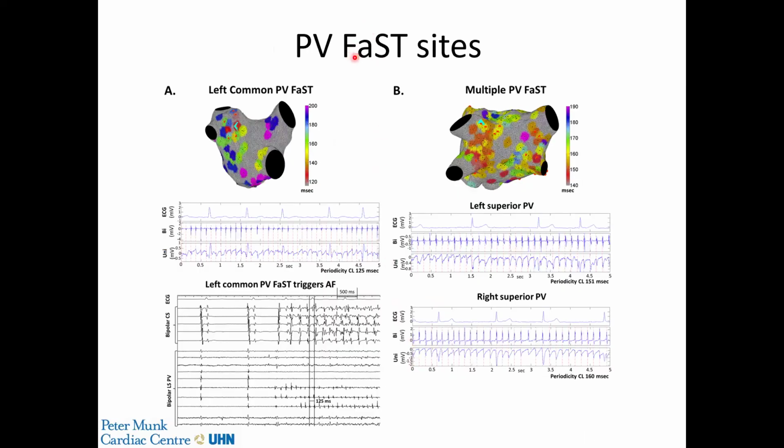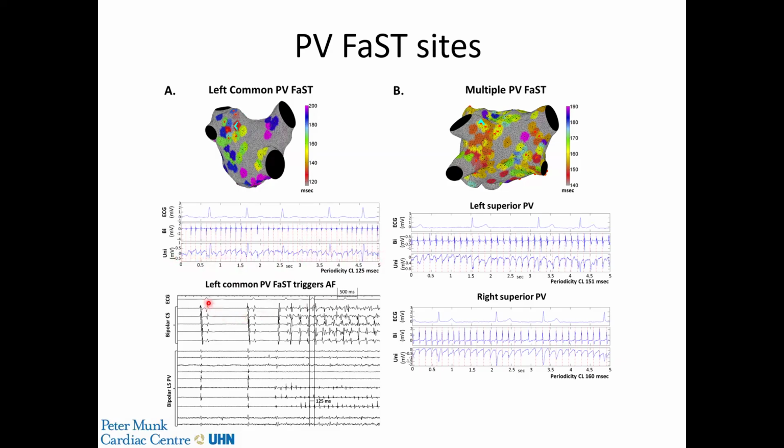This is an example of a FaST site located in the pulmonary vein. This is a projection of the posterior wall showing the left common vein here. And the colors indicate areas with periodicity with a cycle length of 120 to 200. And these red tags are the actual FaST sites. This is an example of an electrogram over a 5-second recording showing periodic sustained activations in the bipolar electrogram, with corresponding QS morphologies in the unipolar electrogram.